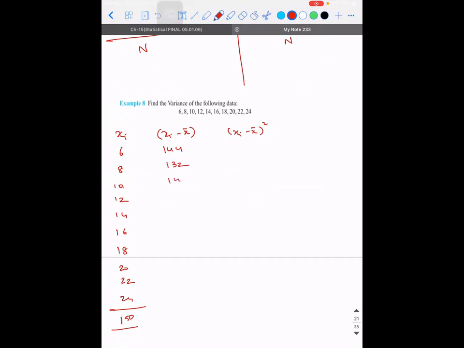Then 142, 140, 138, 136, 134, 132, 130, 128, 126. So square of these values.